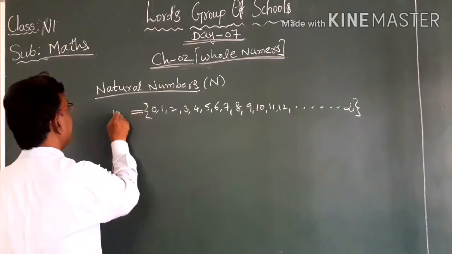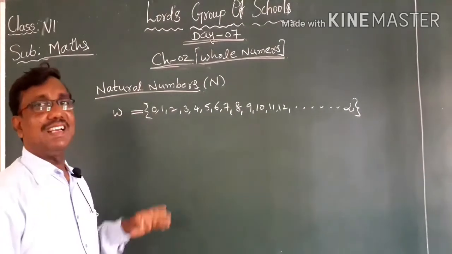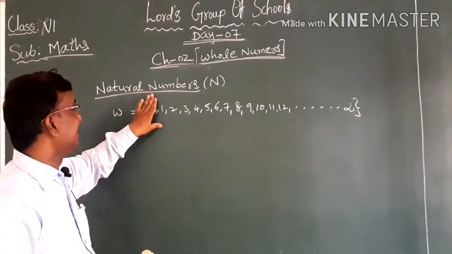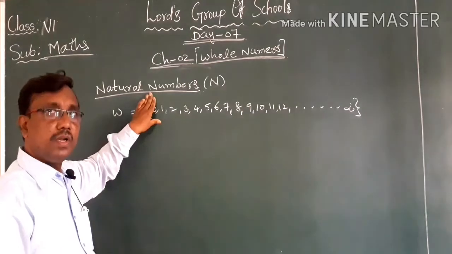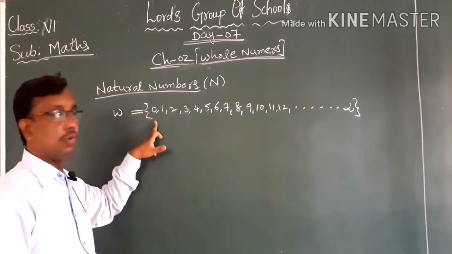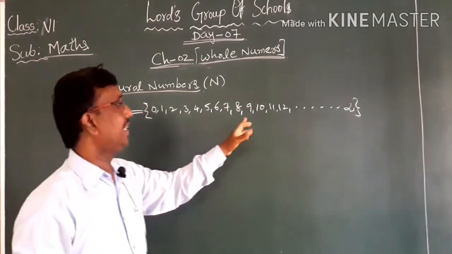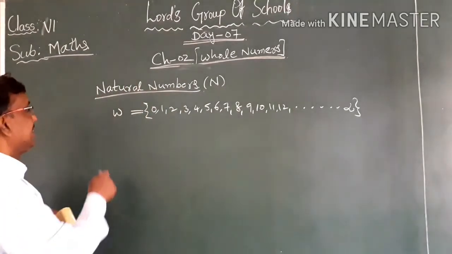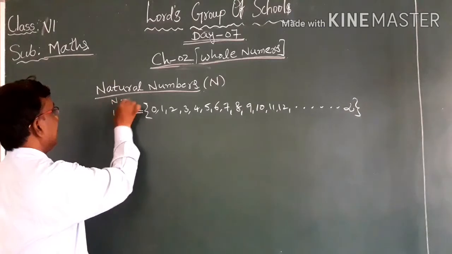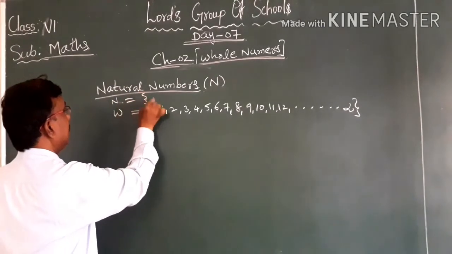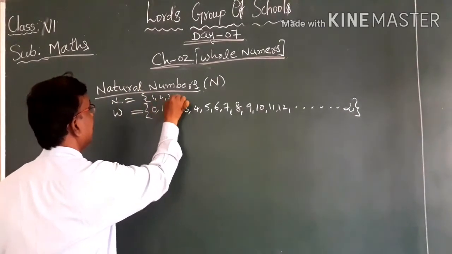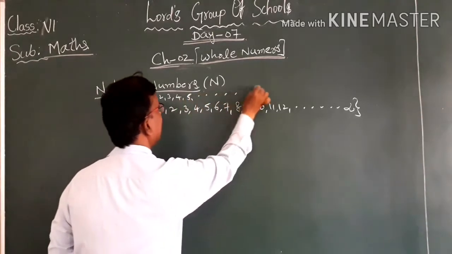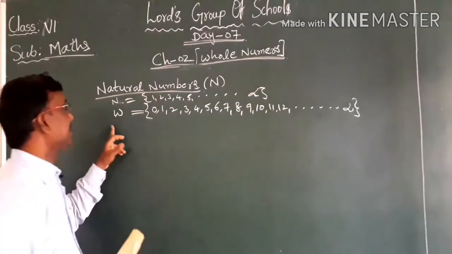The difference between whole numbers and natural numbers is only 0. In the set of natural numbers we don't have 0, whereas in the whole numbers we have 0: 0, 1, 2, 3, 4, 5, and so on. I repeat, the set of natural numbers does not contain 0. There are 1, 2, 3, 4, 5 and infinite, whereas the whole numbers have 0.